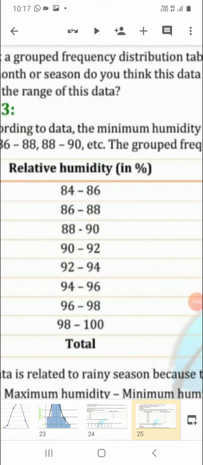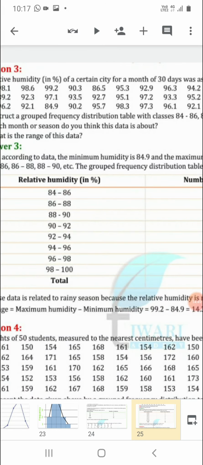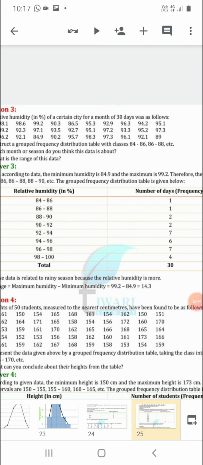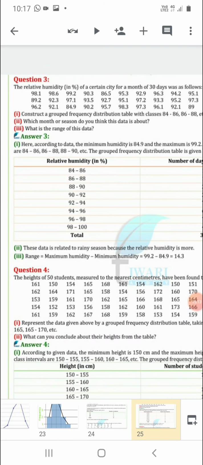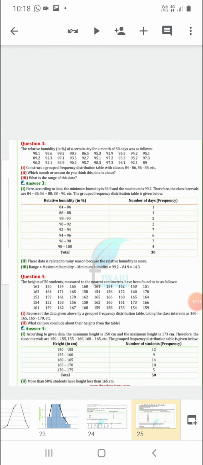84 to 86, 86 to 88, 88 to 90, like this. When you count the number of days in the first class, 84 to 86, we should not include 86 in this group. Why? Because it is the upper limit. So we will count from 84 to 85.9 in this category, right? In the second category, we'll count from 86 to 87.9. Like this, count the number of days and make this table.